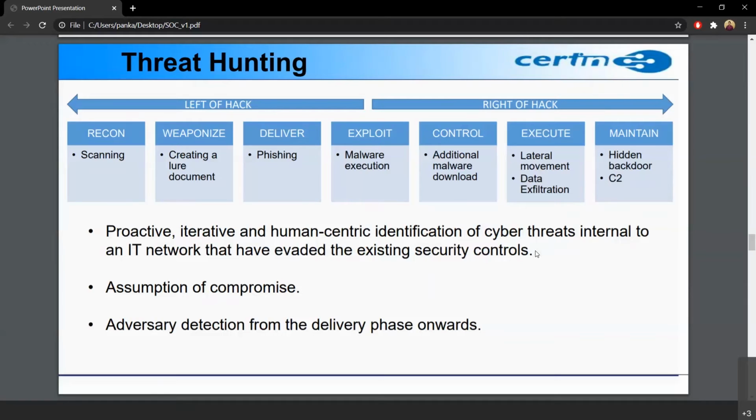So the last step is maintaining. When the malware is there, it does not dissolve itself. It stays there for years in some cases. It is a hidden backdoor kind of thing that remains in the systems and we don't know, but it is there. Okay, so this is the cyber threat hunting, cyber kill chain process.